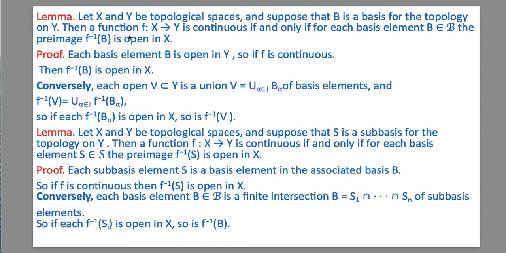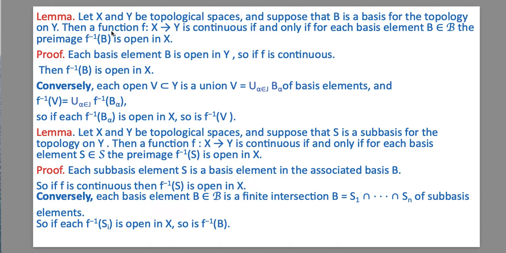We have one more lemma. Let X and Y be two topological spaces and suppose that B is a basis for the topology on Y. Then a function f from X to Y is continuous if and only if for each basis element B belonging to B, the pre-image f inverse B is open in X.